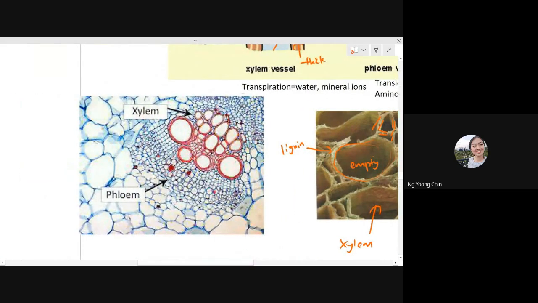So when you stain the plant cell with this color, you can look at this. Xylem has a very large hole. This is the xylem, a larger hole. Then the phloem has a smaller hole.